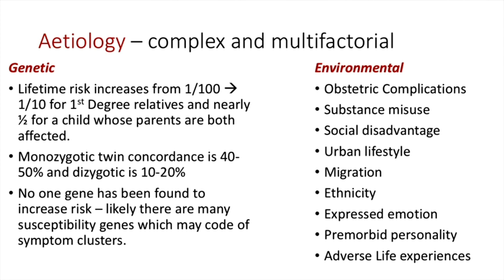We can also see high concordance with monozygotic twins of about 40 to 50% and dizygotic twins of about 10 to 20%. So no one gene has been found to increase the risk. There are likely many susceptibility genes which may code for clusters of symptoms, as we'll go on to explain later. But we can see that there's a strong genetic component with schizophrenia.